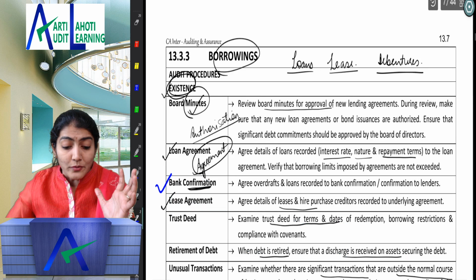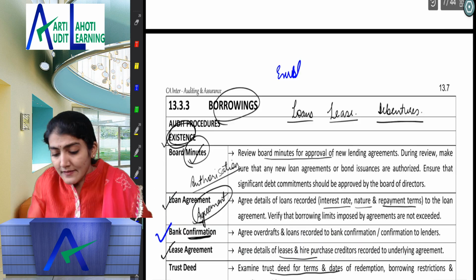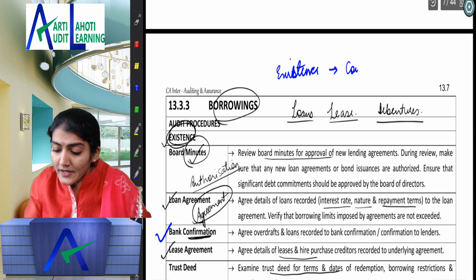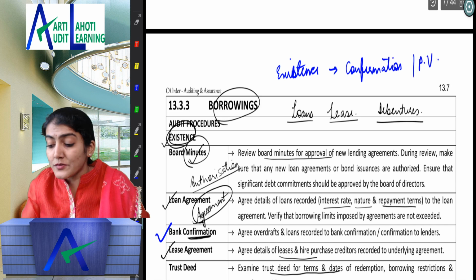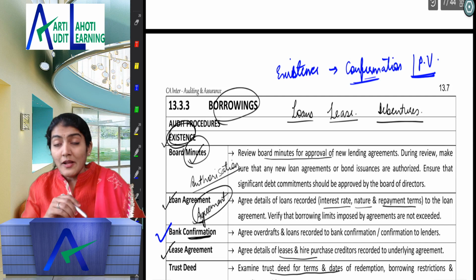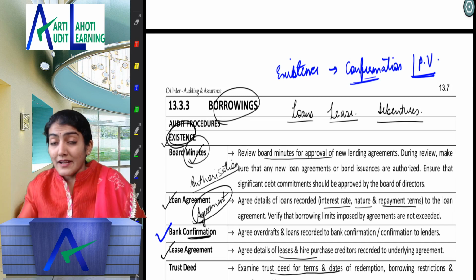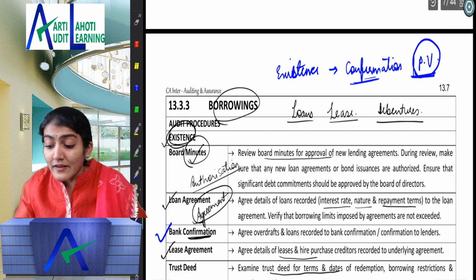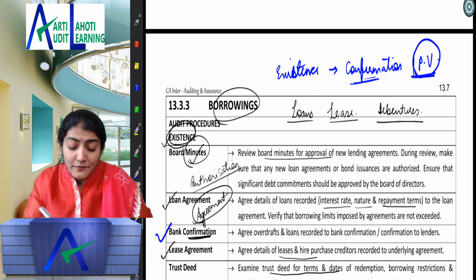Right, when you want to check the existence, what is the audit procedure you need to perform? You can obtain a confirmation from the third party. Or if it is inventory or something, you can always do the physical verification. So if it is debtor, we'll have to do the confirmation only. But for fixed assets, tangible, for the intangible, then for the inventory, we can also talk about the physical verification.